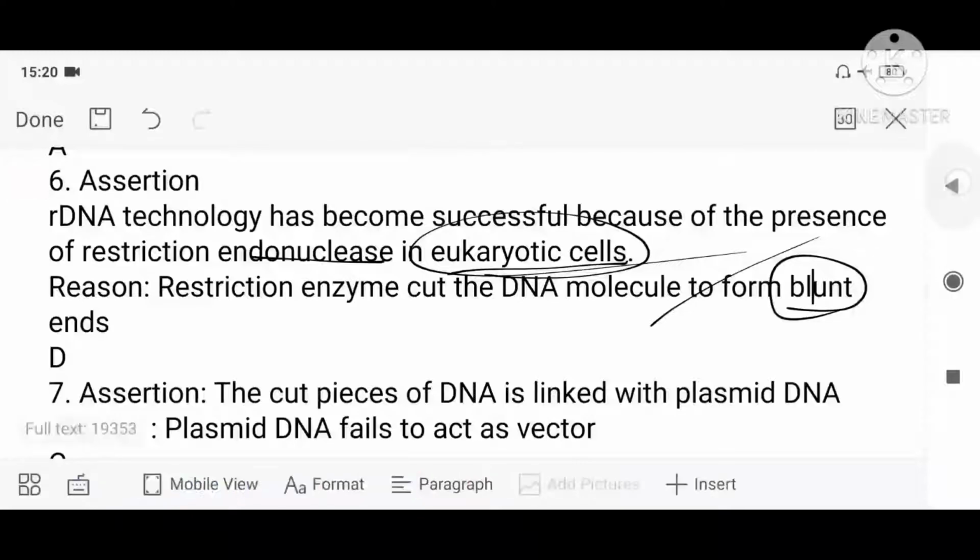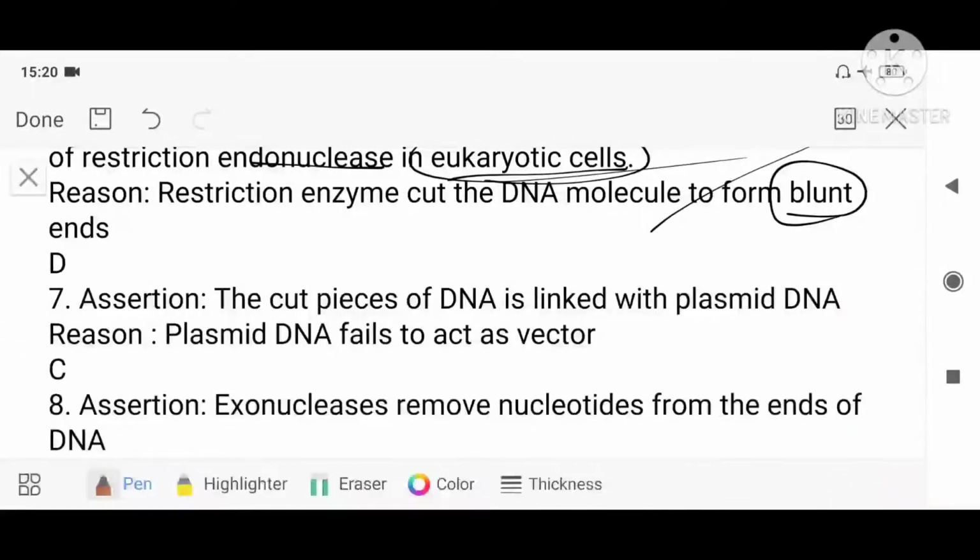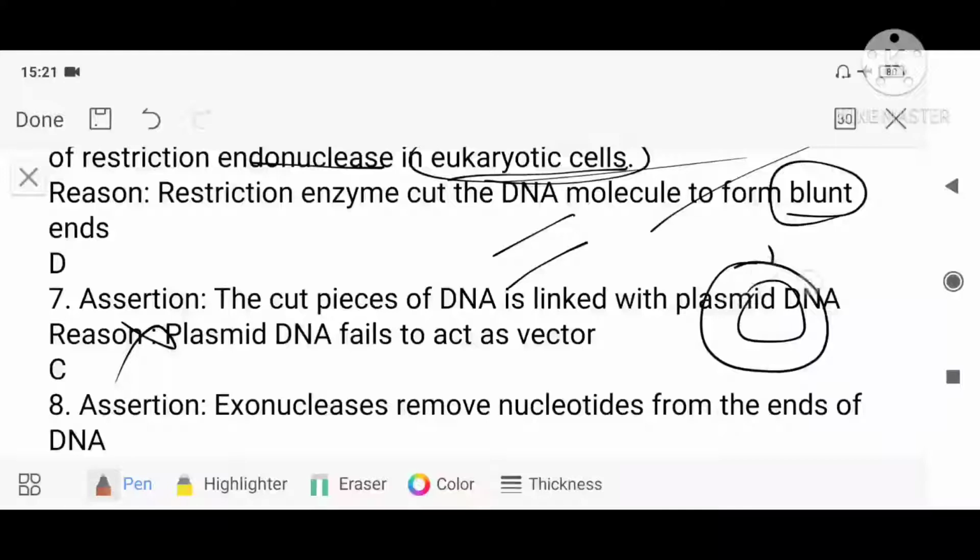Okay. Next, moving on to 7. The cut pieces of DNA in the plasmid is linked into the plasmid DNA. Plasmid DNA fails to act as a vector. So this is wrong. Plasmid DNA is a vector. They are saying fails to act as a vector, so that is wrong. Assertion, the cut piece of DNA, foreign DNA, is linked with the plasmid DNA. So the first answer is correct, isn't it? So assertion is correct, reason is false. So it will be C.